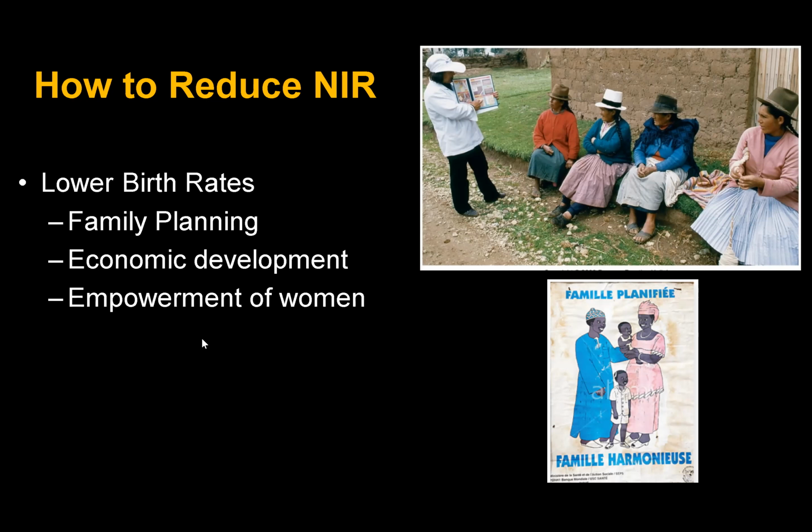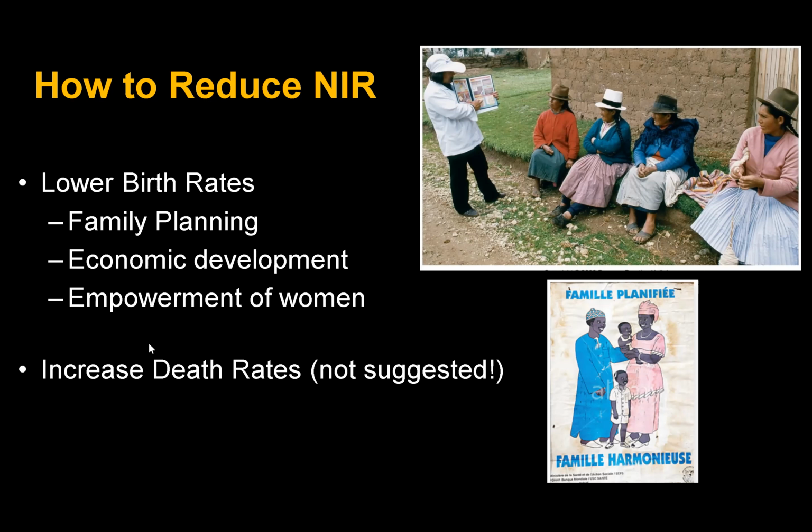And that leads into empowerment of women. Access to education, the workforce, etc., delays having children. Sometimes they thought development will lead to it, but actually I think empowerment of women leads to lower birth rates.